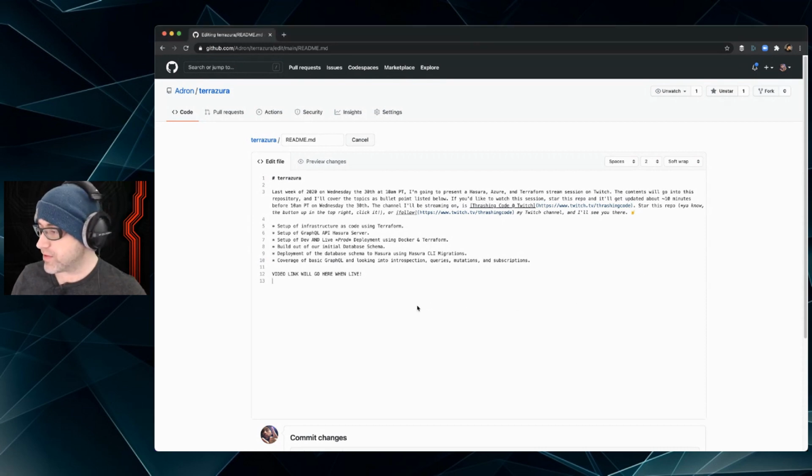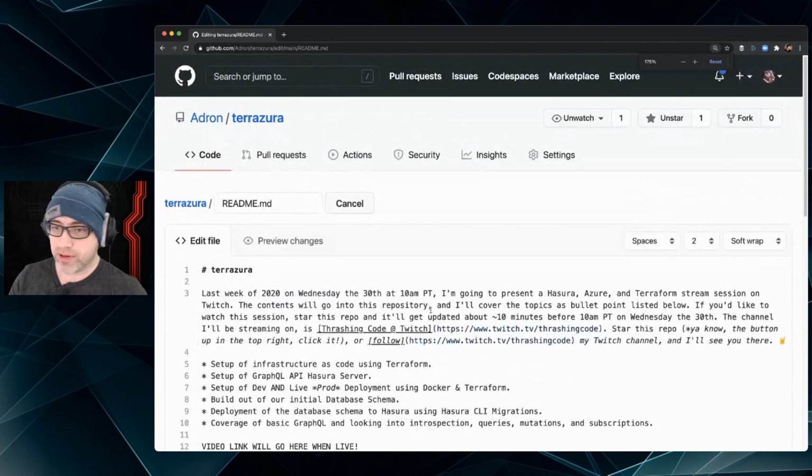So first things first, here's a summary in the GitHub repo. I'll blow that up a little bit. In the GitHub repo, Terrazura. Okay, I tried to combine Terraform and Azure.